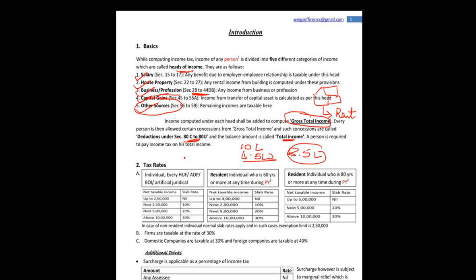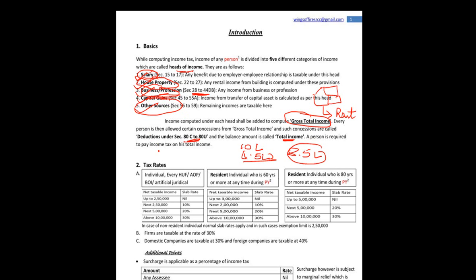So the basics are clear. We calculate the income under different heads. We sum them to get a total known as gross total income. Deductions are allowed and accordingly total income is calculated. The entire syllabus will cover the intricacies of these. There will be a chapter on salary, a chapter on house property, then on business or profession, and accordingly you shall know the different provisions.